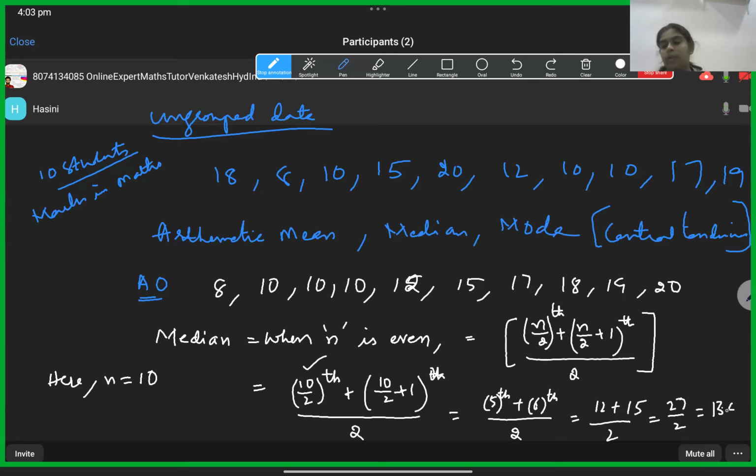Here, luckily, mean and median almost matched. Generally they may be a little different, but closer, not much difference. The mean we got is 13.9, so no problem.